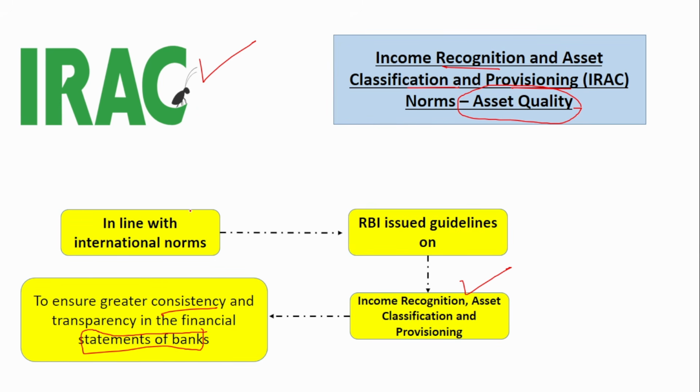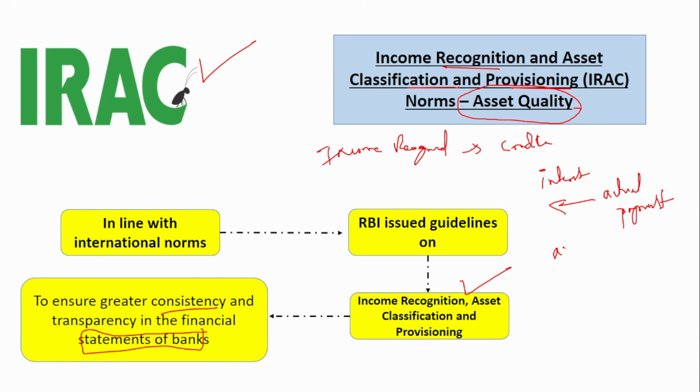Basically, here, when is the income recognized? When it is credited, right? What is the profit for the bank? The interest that the bank gets from the loan that they provide. So when the repayment is done, then only the actual payment is done, right? That is, the money is transferred from the customer's account to the loan account.